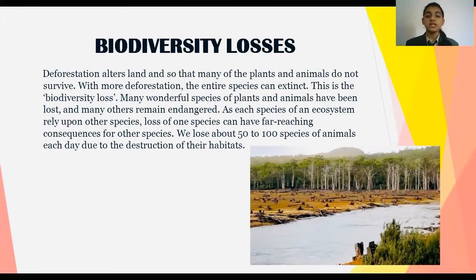Biodiversity loss. Deforestation alters land, and so many of the plants and animals do not survive. With more deforestation, the entire species can go extinct. This is the biodiversity loss. Many wonderful species of plants and animals have been lost, and many others remain endangered. As each species of an ecosystem relies upon other species, loss of one species can have far-reaching consequences for the other species. We lose about 50 to 100 species of animals each day due to the destruction of their habitats.